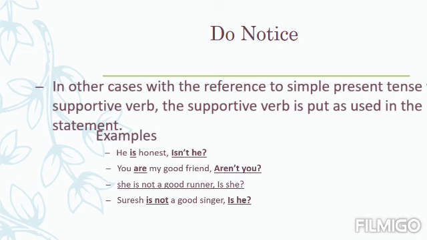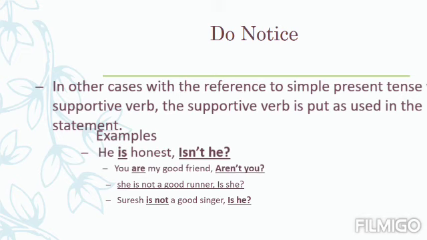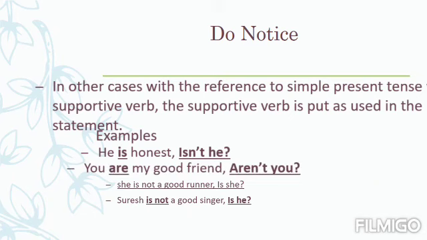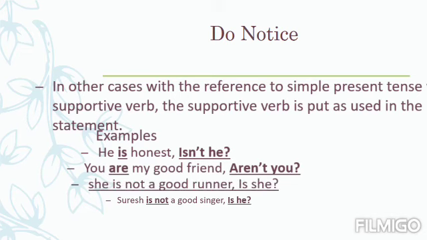Now observe the second sentence, that is, you are my good friend. Its question tag is aren't you. Now observe the third sentence, that is, she is not a good runner. See, here the sentence she is not a good runner is a negative one, so its question tag will be positive. First of all we have put the supportive verb is. The question tag will not become negative, so we will directly put the subject, that is she. This is how the question tag will become is she.